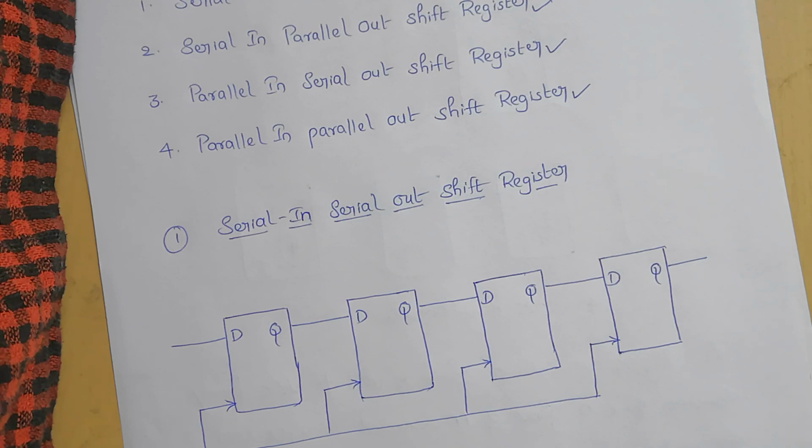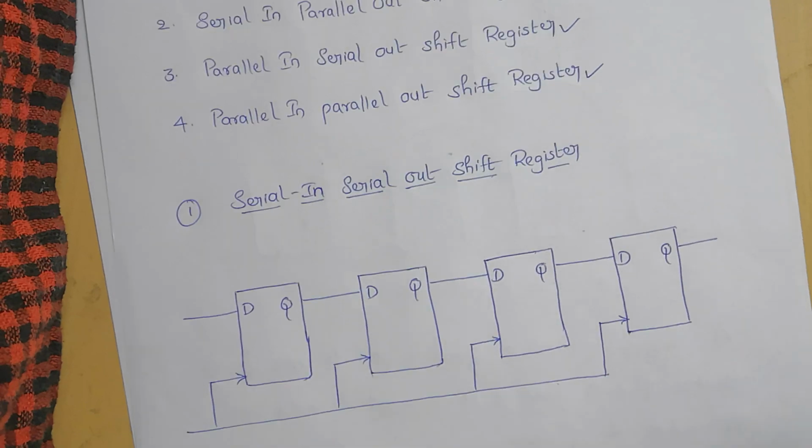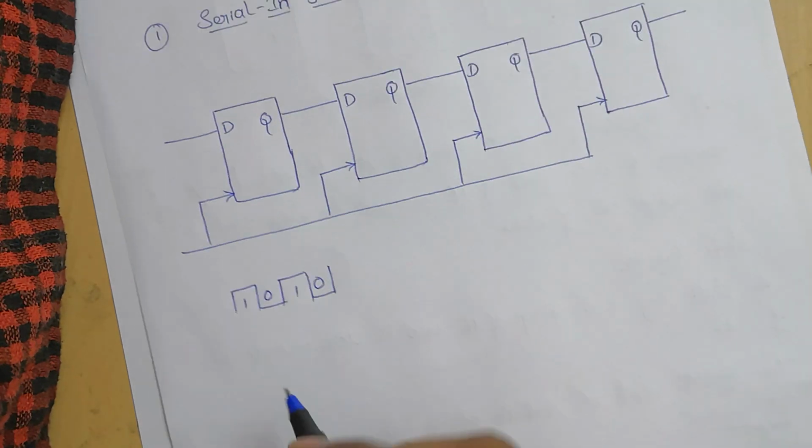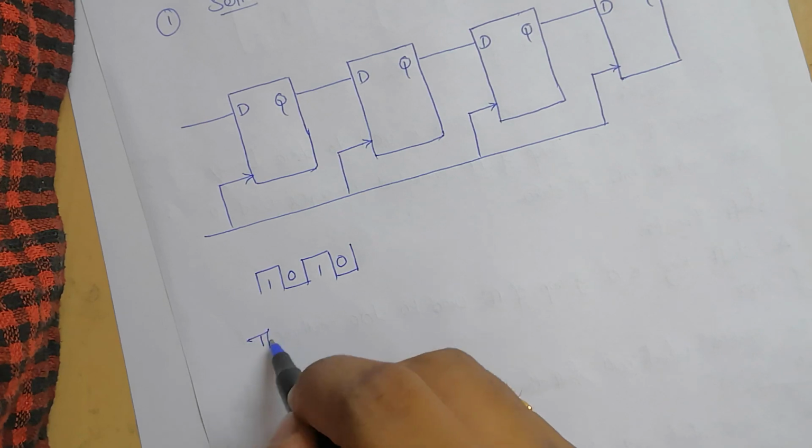The first one is the serial in, serial out shift register. These are shift registers which allow serial input and produce a serial output.